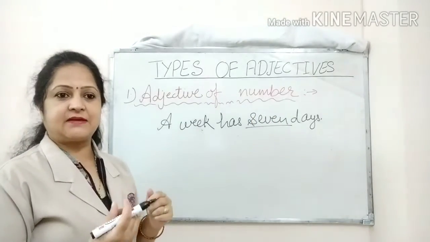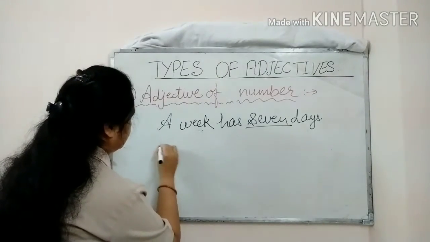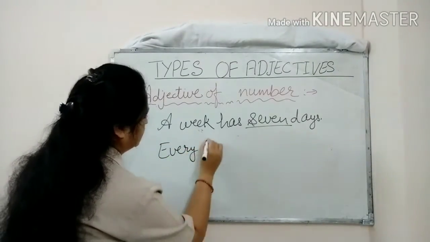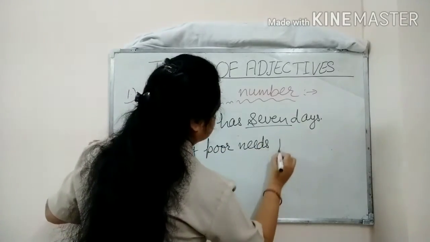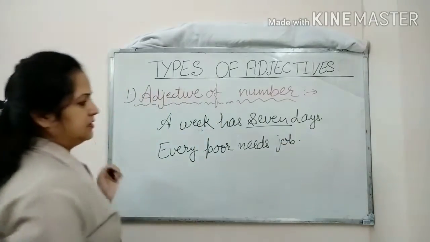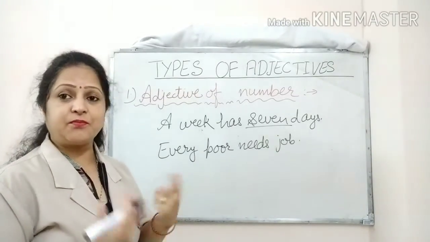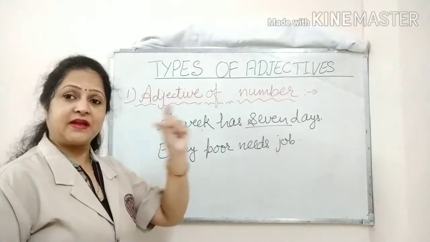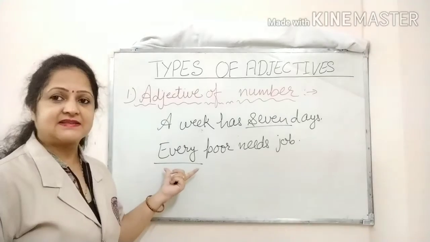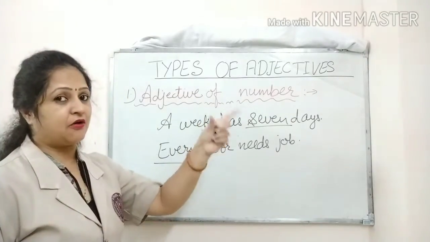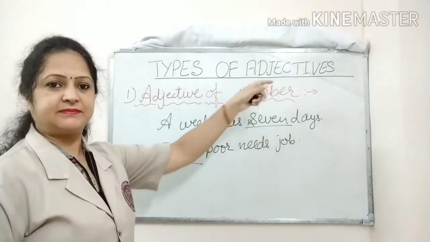Now let's take one more example here: Every poor needs job. So how many poor? Again the question is how many poor? Every poor. So here every is giving us the answer of the question how many. So here every is the adjective of number.